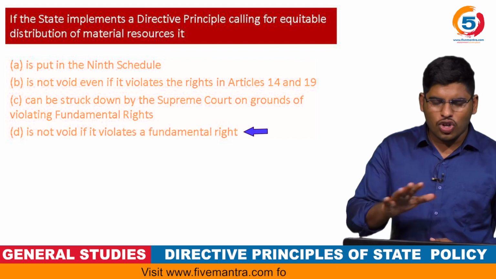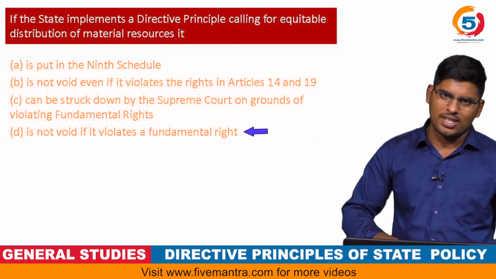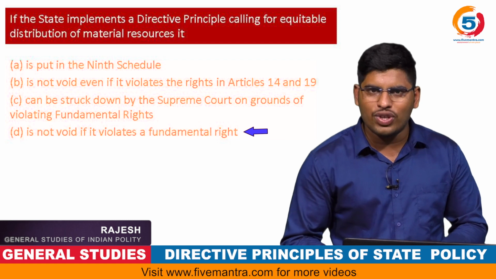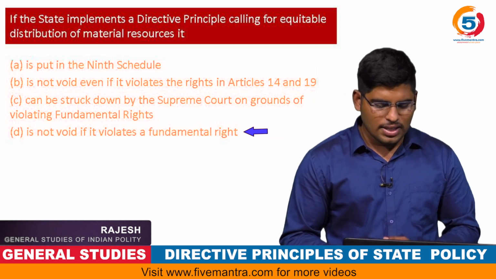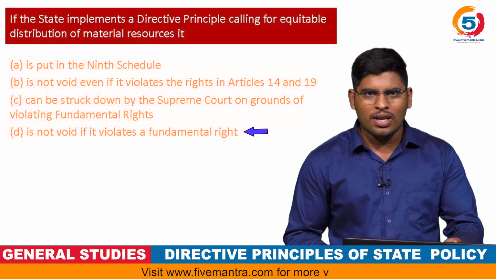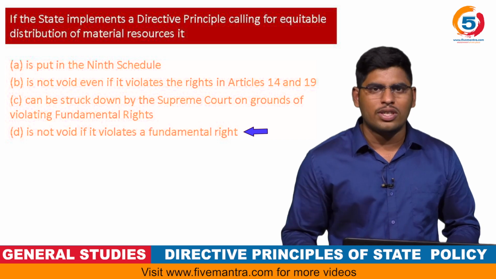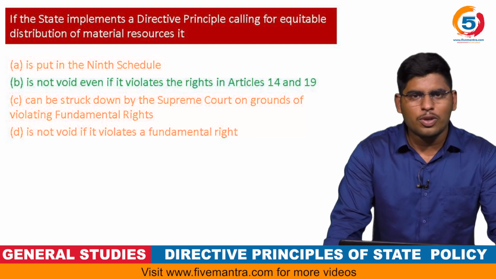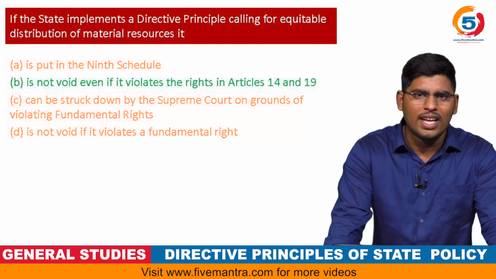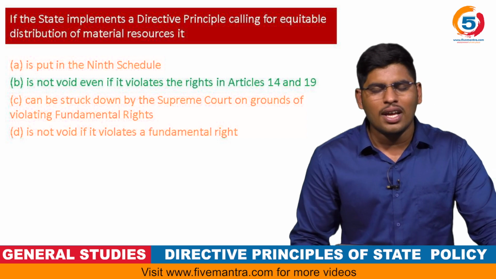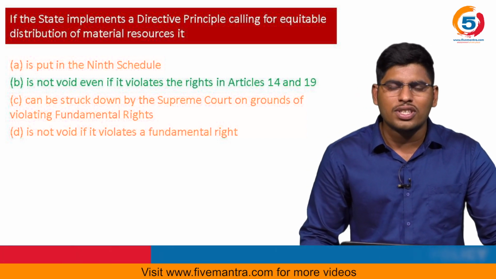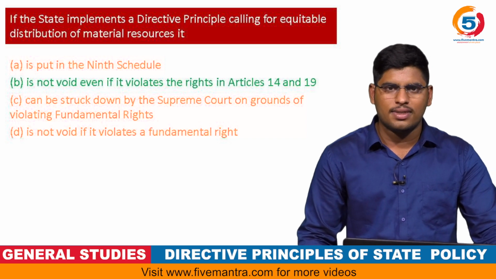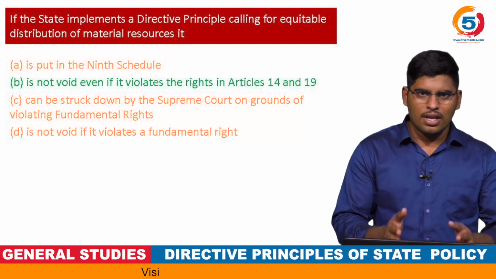And the fourth option, it is not void if it violates the fundamental rights. If it violates any other fundamental rights other than Article 14 and 19, it will be declared void. But it has been mentioned here that it is not void. So the D option can be easily eliminated. So the answer is option B. It is not void if it violates Article 14 and 19, which are fundamental rights, because the Constitution supports positive discrimination for the upliftment of backward sections. Okay, so this is the question, guys.